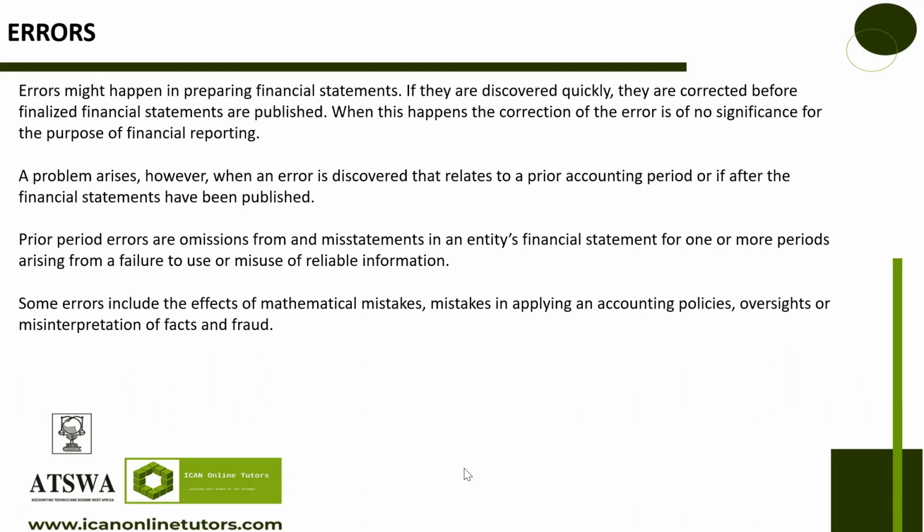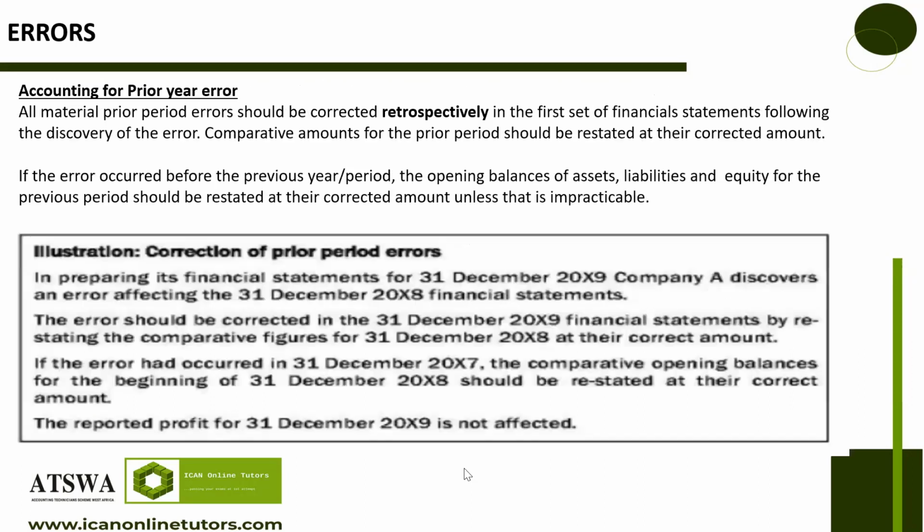An error's treatment, according to IAS 8, is retrospective, meaning you have to go back to the place where the error was first detected and correct it. All material prior period errors should be corrected retrospectively in the first set of financial statements following the discovery of the error.